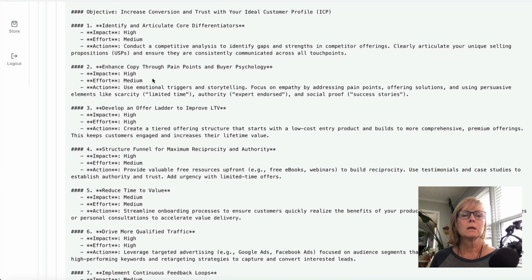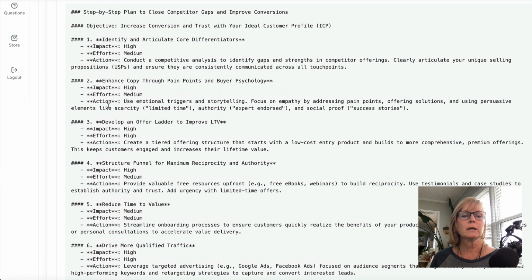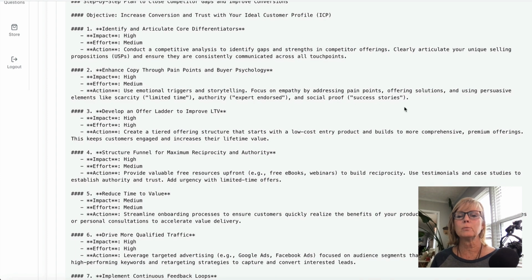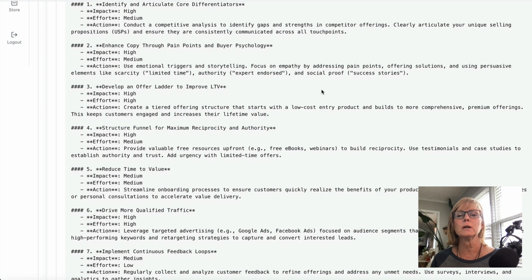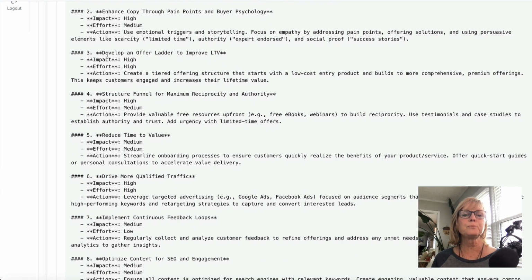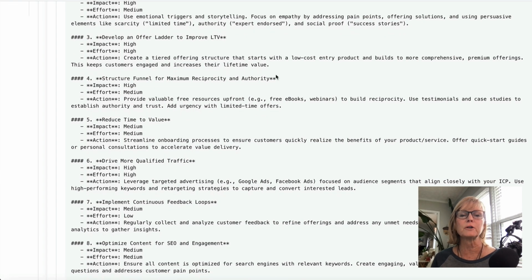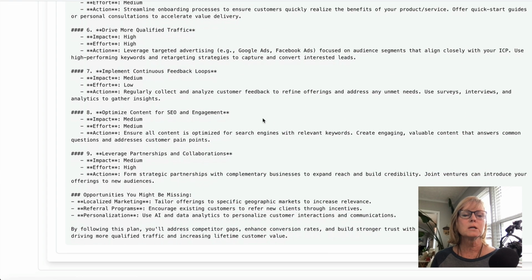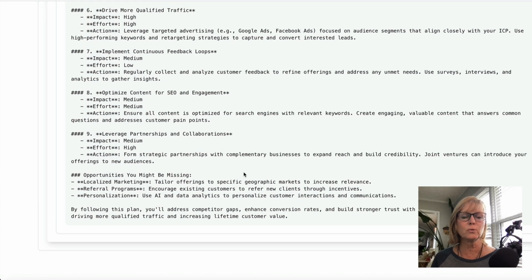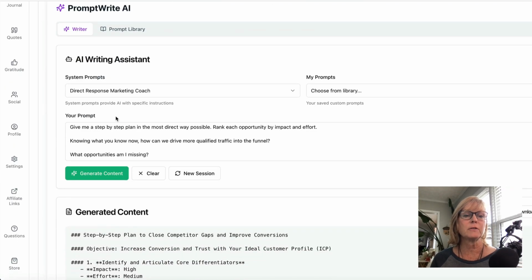It's giving me some things that I can do, like use emotional triggers in storytelling, focus on empathy by addressing pain points, offering solutions, and using persuasive elements like scarcity, limited time, authority, and social proof. It's telling me how to develop an offer ladder, create a tiered offering structure that starts with a low cost entry. So it's answering all of those questions for me. And then it says, by following this plan, you'll address competitor gaps, enhance conversion rates, and build stronger trust with your target audience. So anyway, that's another thing that it can do.